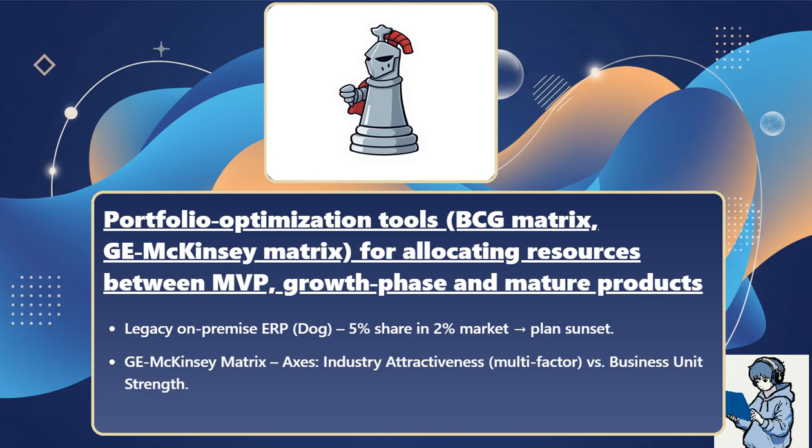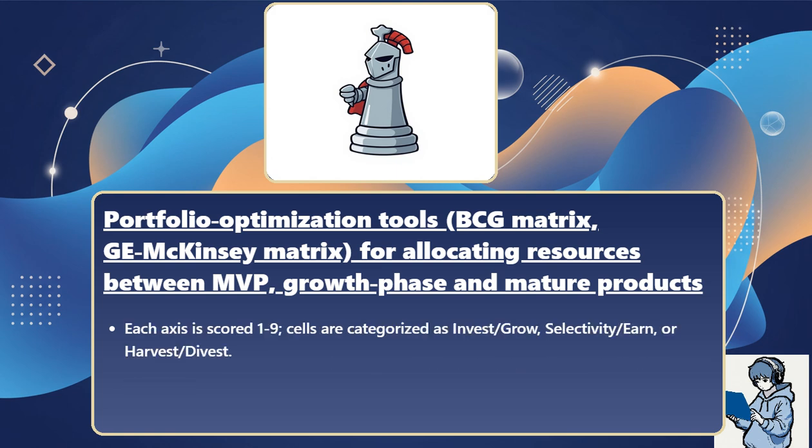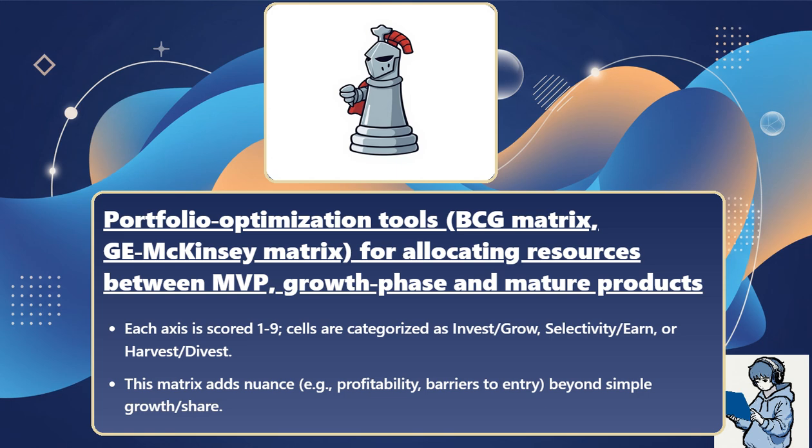GE McKinsey Matrix. Axes: industry attractiveness, multi-factor, versus business unit strength. Each axis is scored 1 to 9. Cells are categorized as invest or grow, selectivity or earn, or harvest or divest. This matrix adds nuance, for example profitability and barriers to entry, beyond simple growth and share.